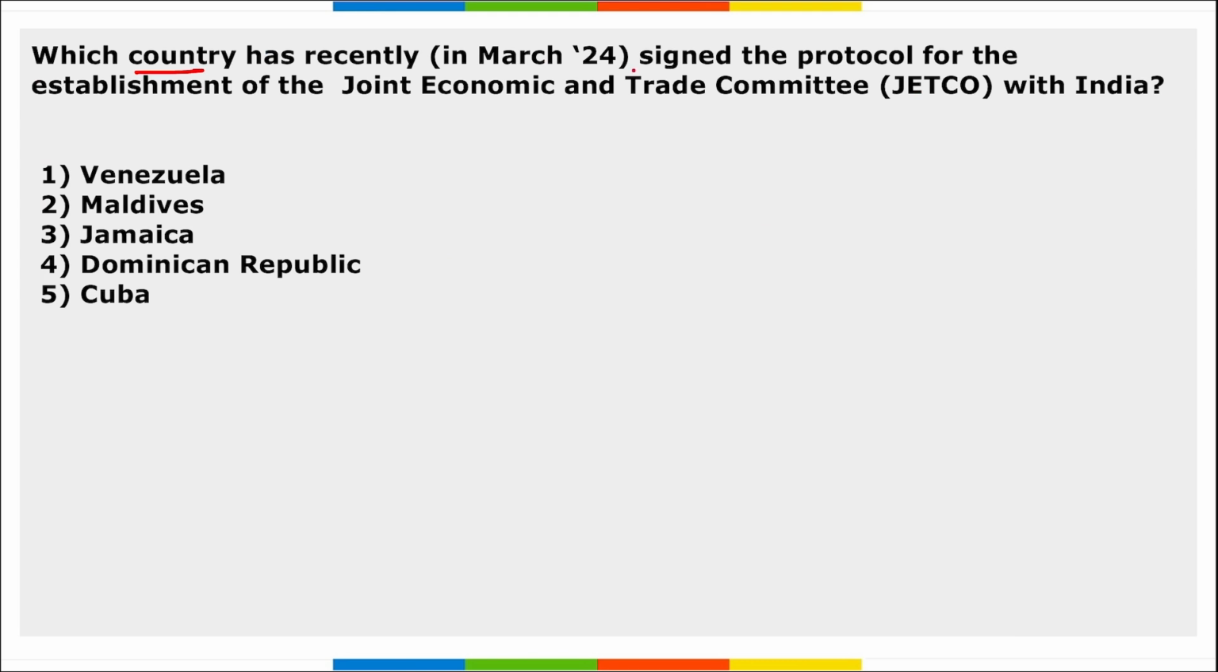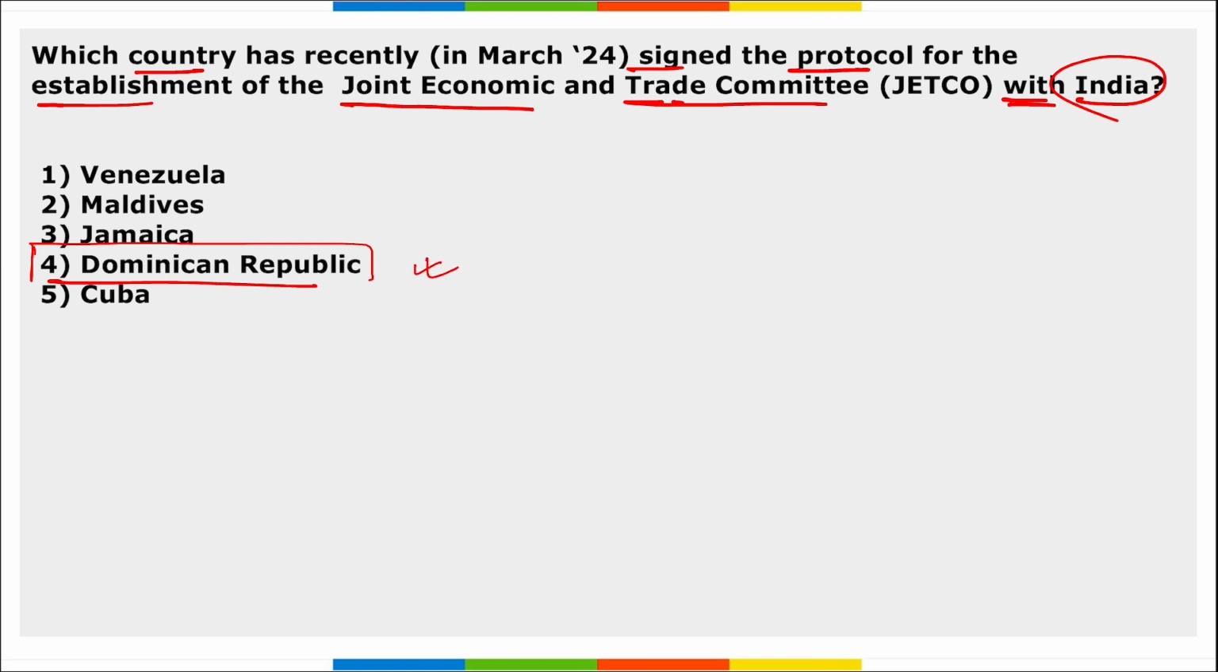Next, which country has recently signed a protocol for the establishment of the Joint Economic and Trade Committee with India? It is Dominican Republic. Right? Dominican Republic has signed a protocol for the establishment of the Joint Economic and Trade Committee with India. Take a note of this. This protocol is basically to establish a bilateral institutional mechanism between both nations in trade and commerce that will enhance collaboration in various service sectors and foster technological exchange and innovation.